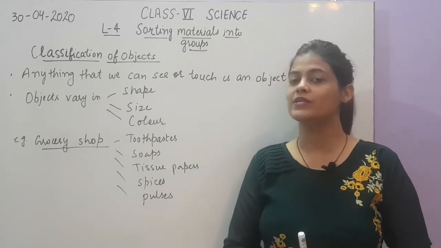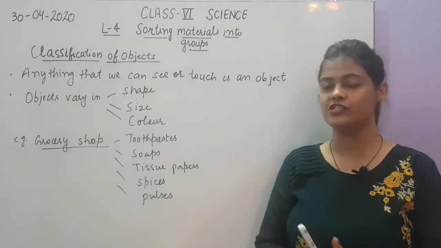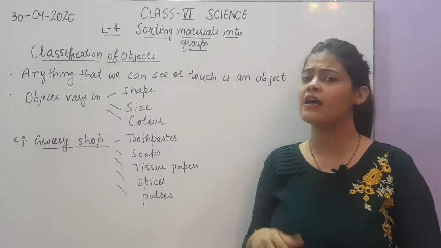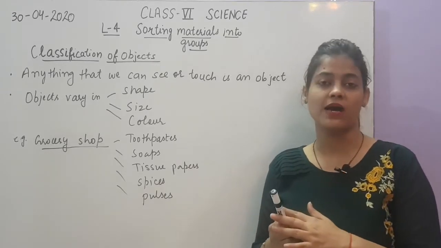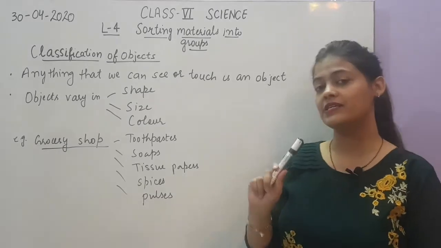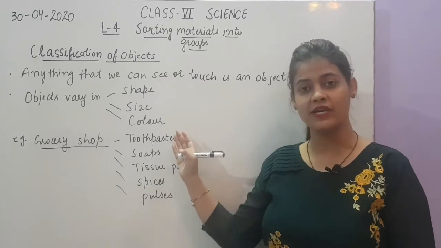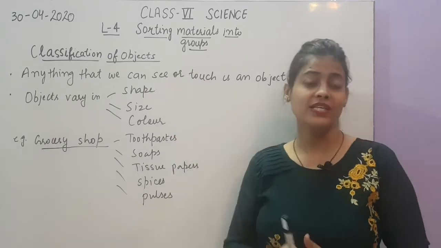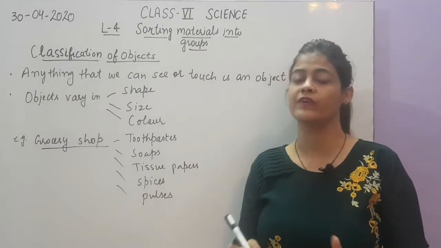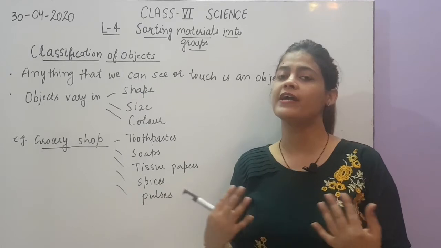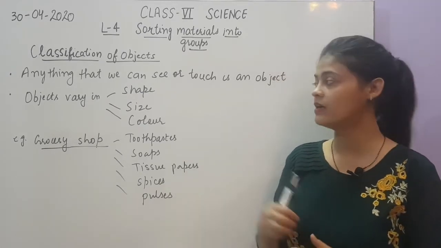So what according to you is an object? Anything that we can see or touch is an object. For example, I have a marker with me. I can hold this marker, I can touch it, I can feel it. It means it is an object. Similarly, this whiteboard, I can see it, I can touch it, I can feel it. It means it is an object. So there are various objects around you, which you can see, touch and feel.